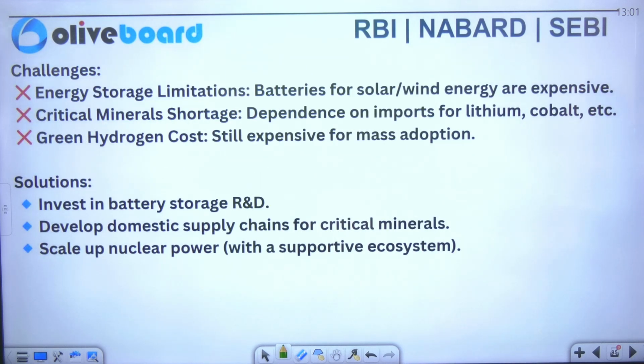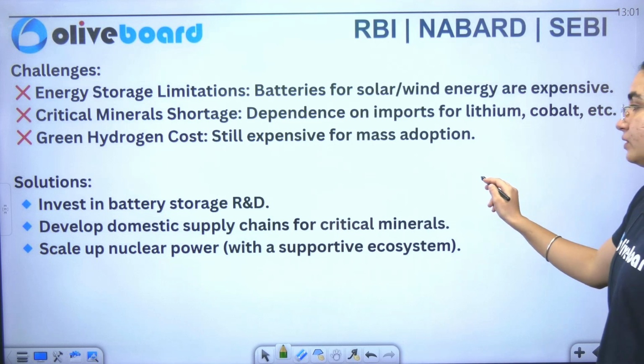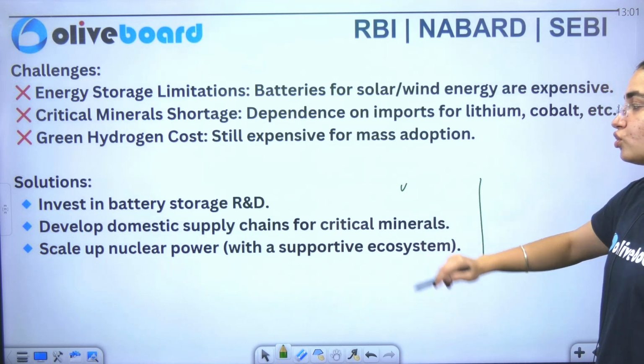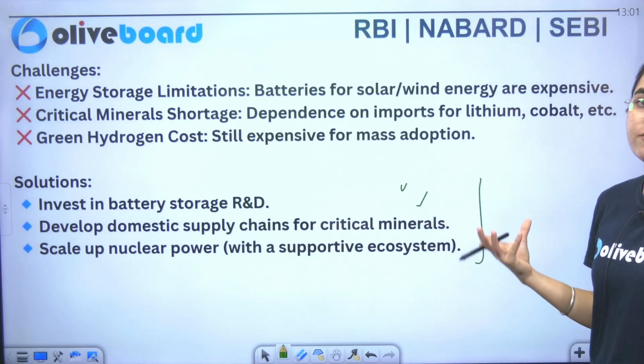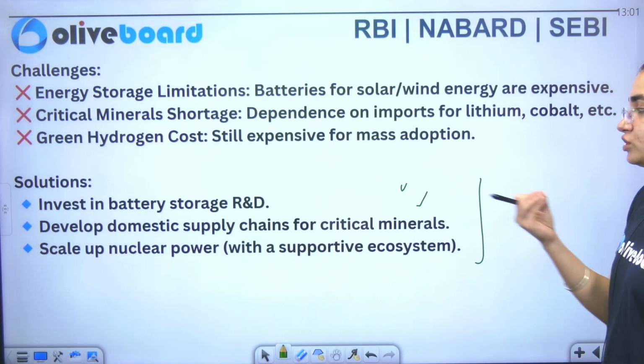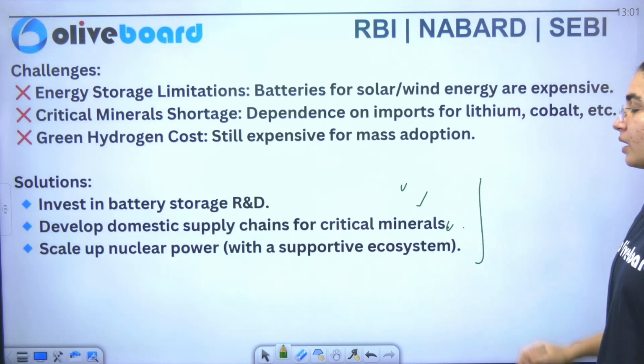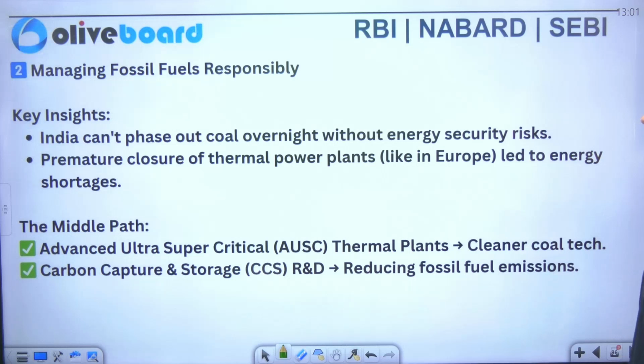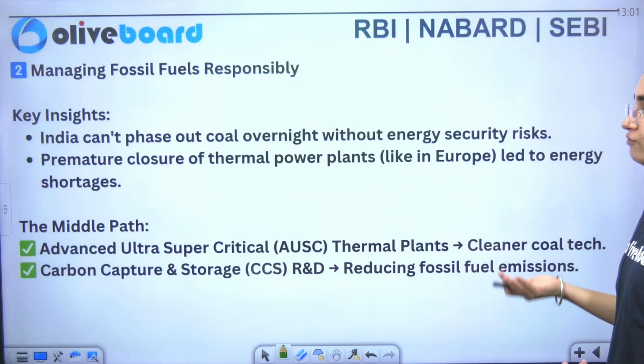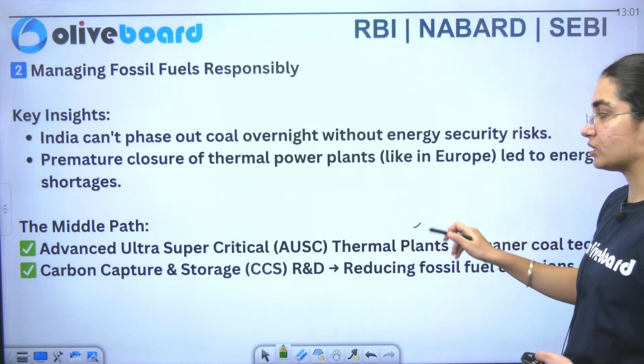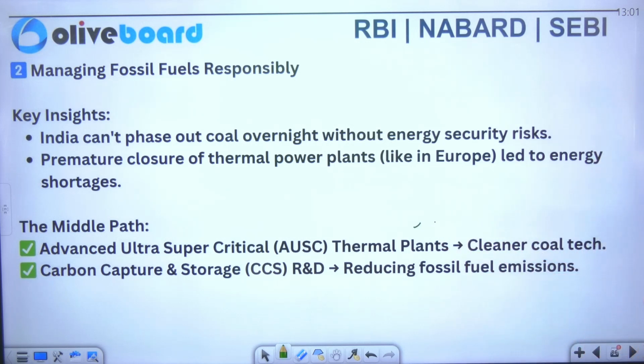Now what are the challenges? Energy storage limitation, critical mineral shortage, as well as green hydrogen cost is also a problem here. Now solutions: start investing in R&D so that we have domestic supply chains, start focusing on developing them, scale up your nuclear power. This is what has been said here. Now we also have to manage our fossil fuel responsibilities, and we have a middle path, which includes advanced ultra-supercritical thermal plants and carbon capture and storage also, which will reduce fossil fuel emissions.